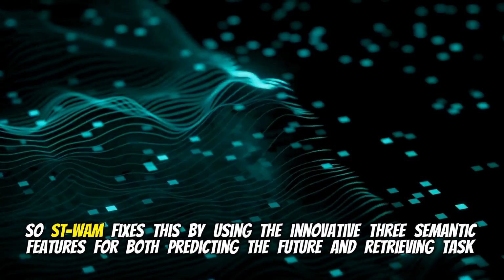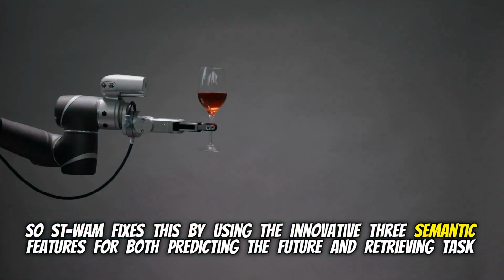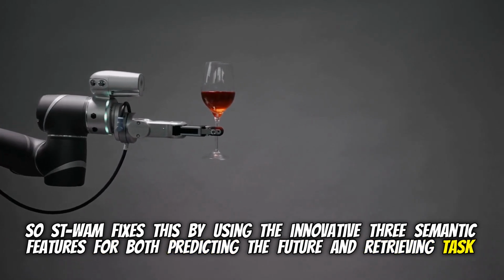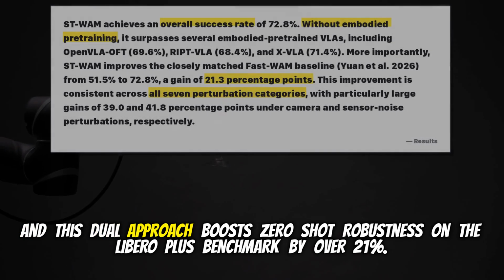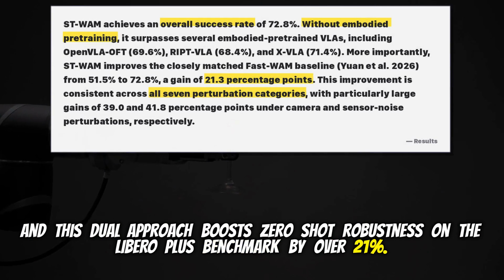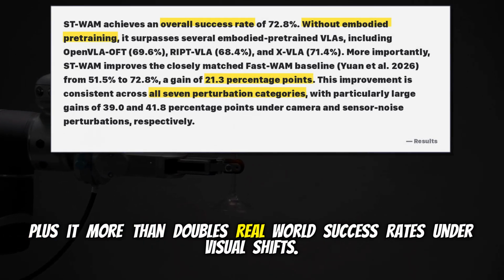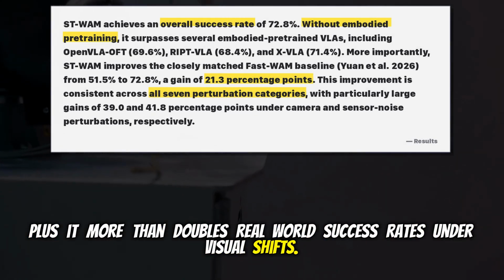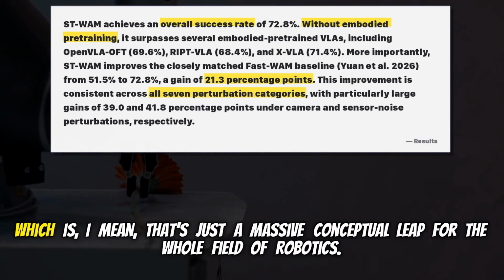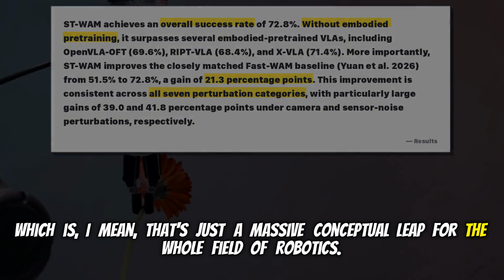Okay. So ST-WAM fixes this by using DINO semantic features for both predicting the future and retrieving task history. And this dual approach boosts zero-shot robustness on the LIBERO-Plus benchmark by over 21%. Plus, it more than doubles real-world success rates under visual shifts. And it does all this without needing massive embodied pre-training. Which is just a massive conceptual leap for the whole field of robotics.